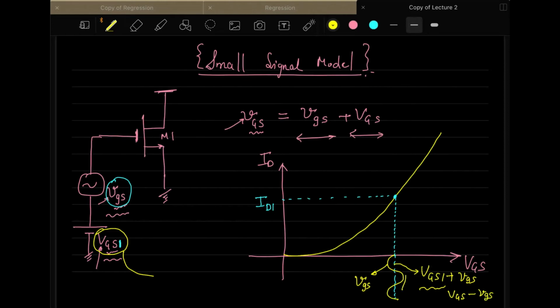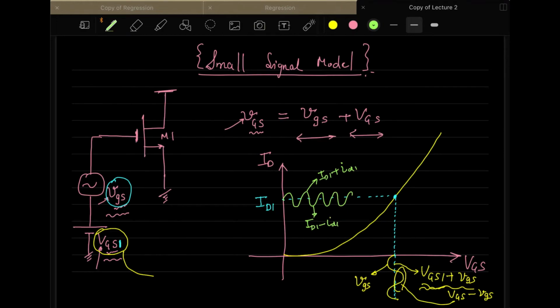During the negative phase it will be minus, and during the positive phase it will be plus. Then your ID will also change. So here your ID variation will also come, and on top of ID1 you will have ID1 plus small id1, and at the bottom it will be capital ID1 minus small id1, like this.